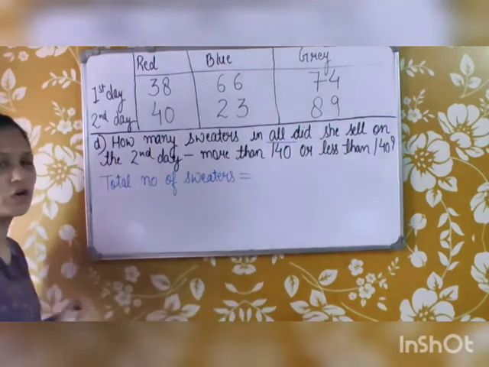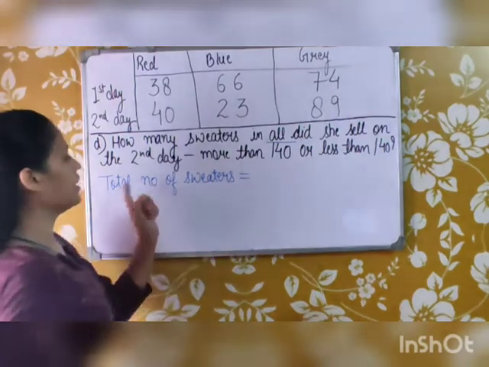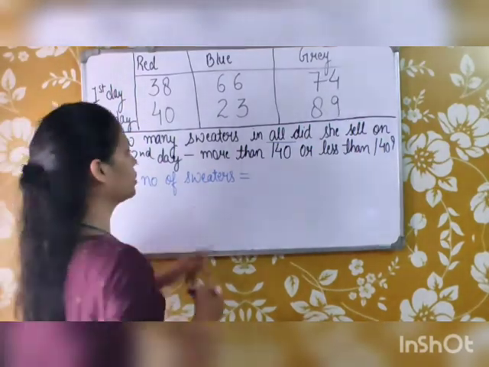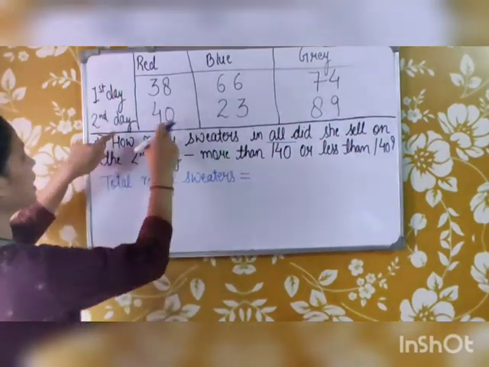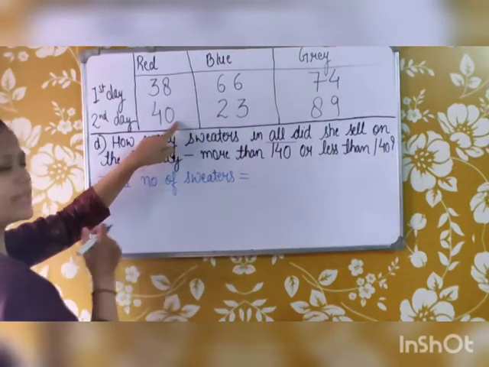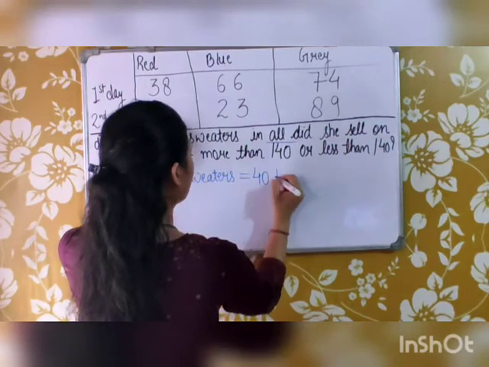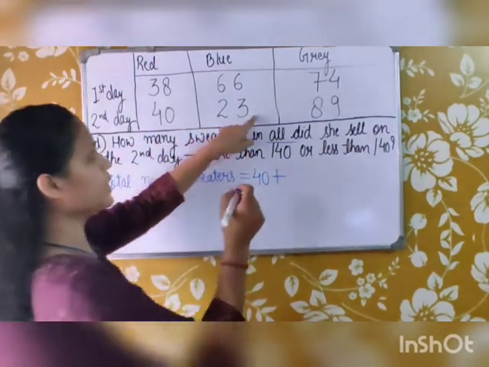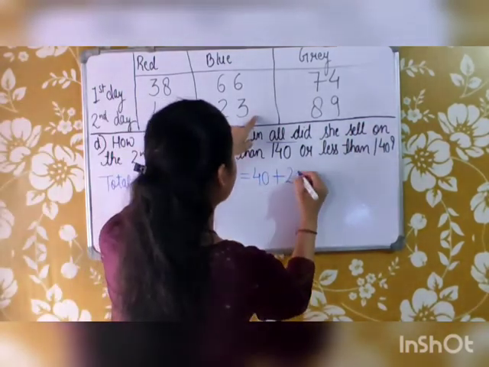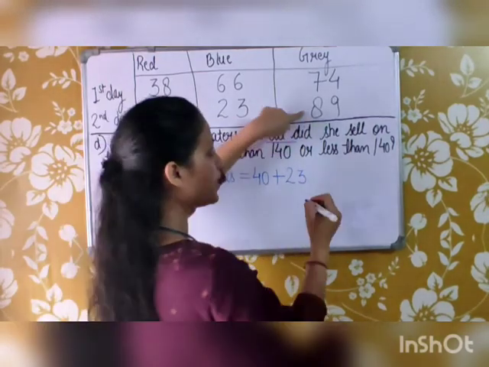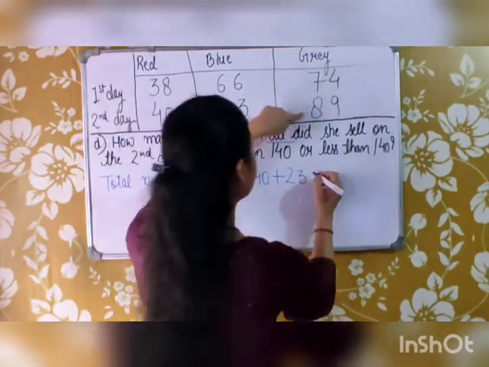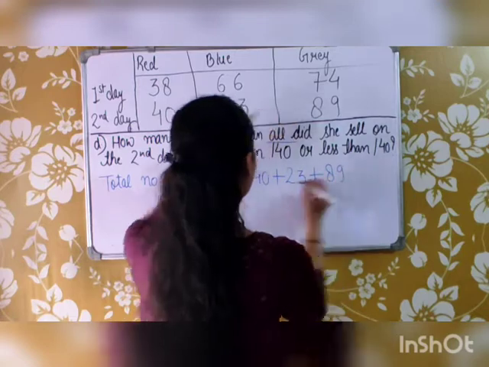On the second day, the number of red sweaters sold was 40, blue sweaters 23, and grey sweaters 89. So now we will add them up.